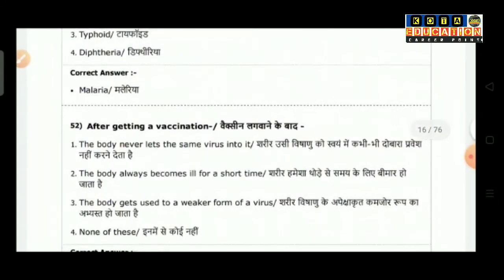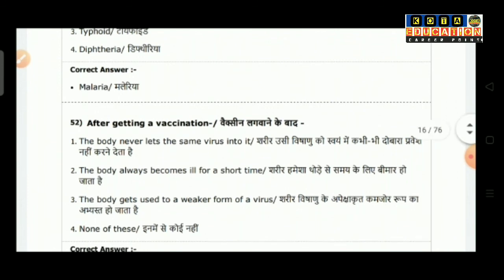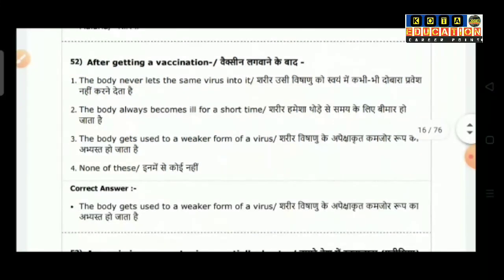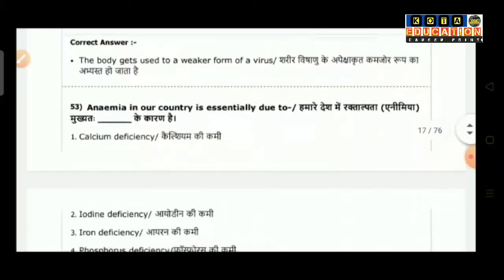Question number 52: After getting a vaccination, option 1 the body never lets the same virus into it. Option 2 is the body always becomes ill for a short time. Option 3 body gets used to a weaker form of the virus. Option 4 none of this. So the correct answer is body gets used to a weaker form of the virus.